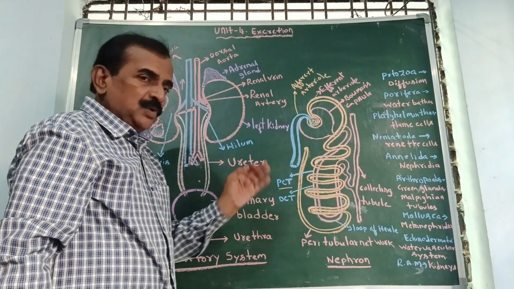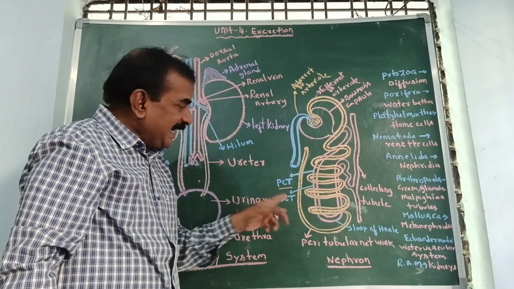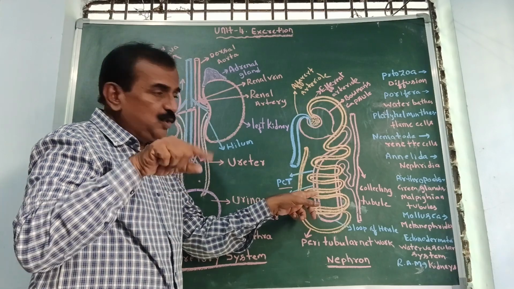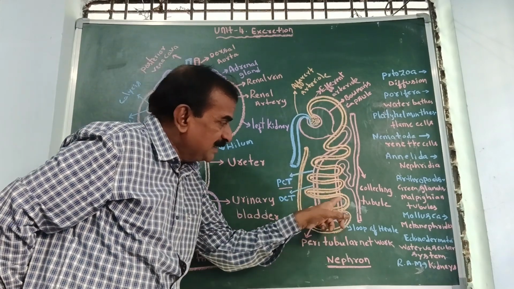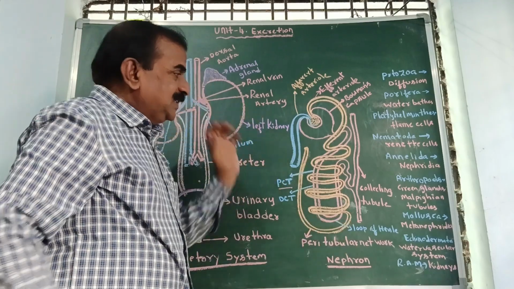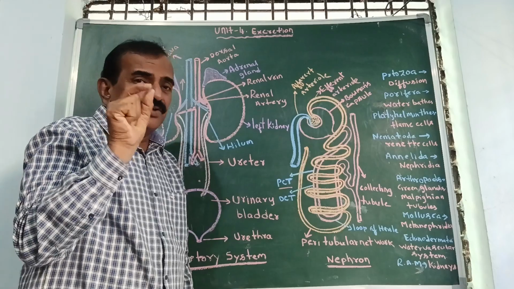The first part of the renal tubule is called PCT, the proximal convoluted tubule. And below you see the distal convoluted tubule. Again you see the U-shaped part, called the loop of Henle. These are the main parts of the renal tubule.